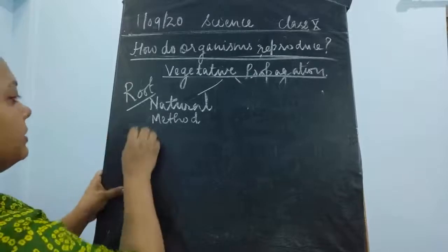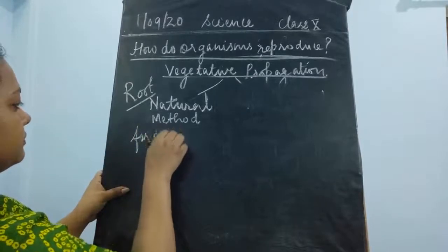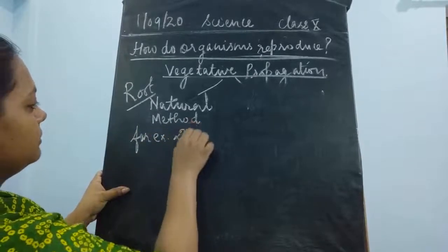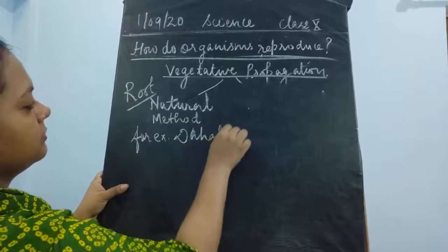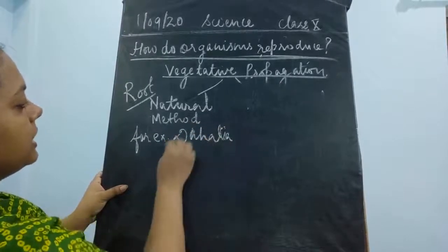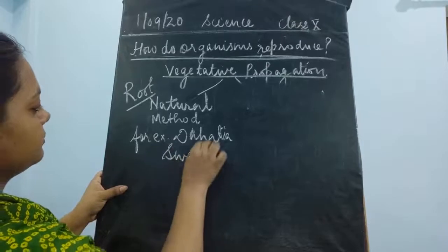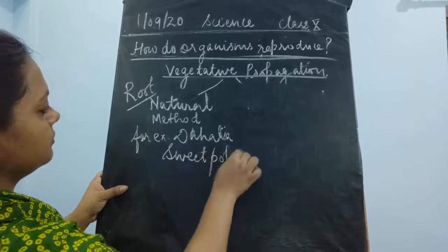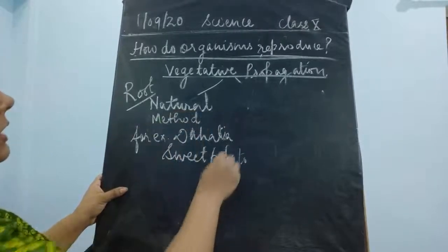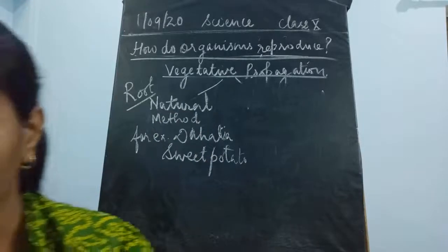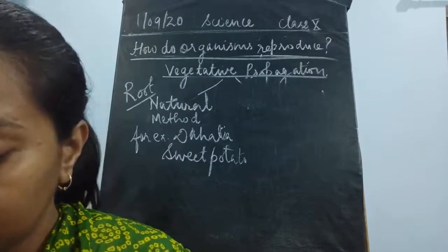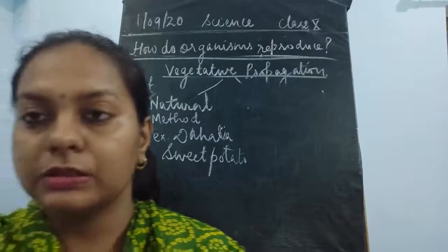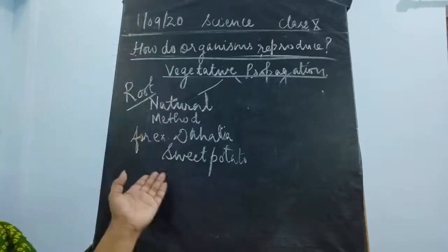For example, the roots of dahlia or sweet potato. These are some examples, and there could be many more, where the plants are going to reproduce with the help of these roots.